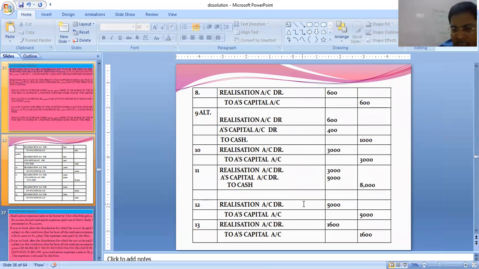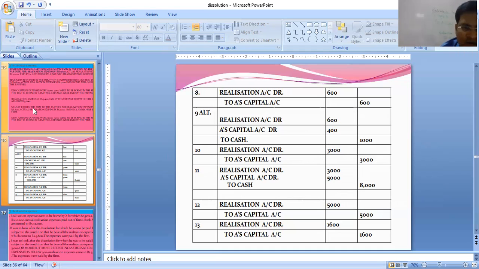How much is allowed? That is realization account debit to A's capital, the firm is giving him 5000. Now if he is paying more, that is from his own pocket, the firm is not going to bear it. It is borne by A, paid by A 5400. For that, no entry, because it's a personal matter.